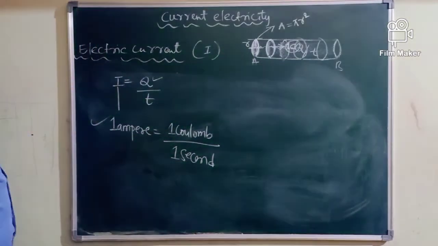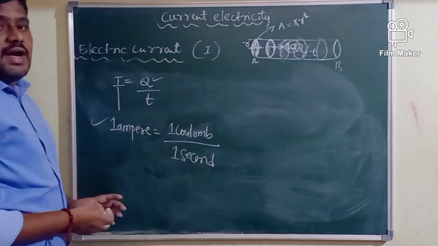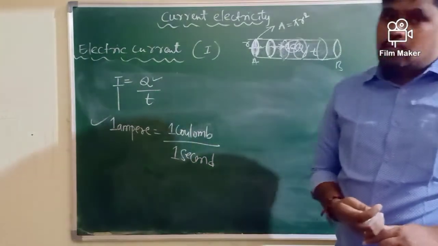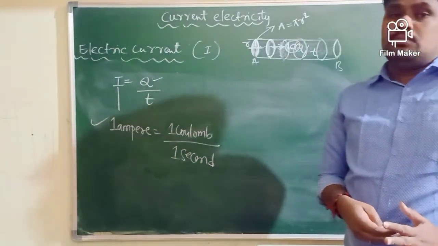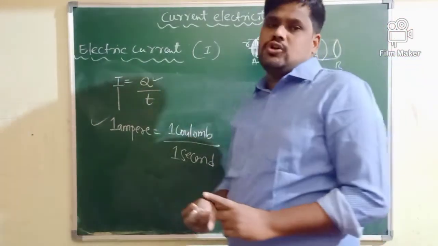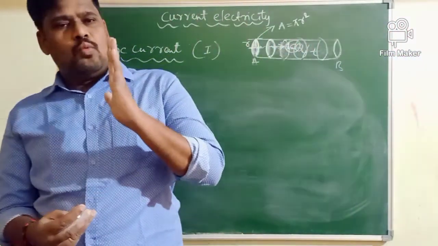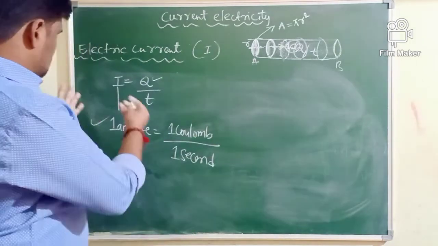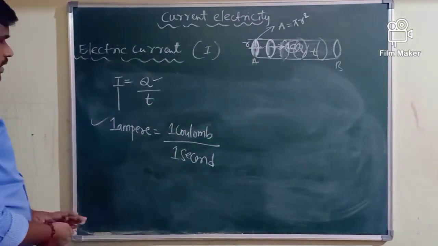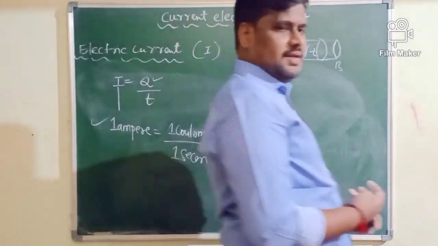Then what is 1 ampere current? Concentrate here. Current in a conductor is said to be 1 ampere provided 1 coulomb of charge passes through any cross-sectional area in 1 second. Then only the current in a conductor is said to be 1 ampere. That is about the SI unit of electric current.